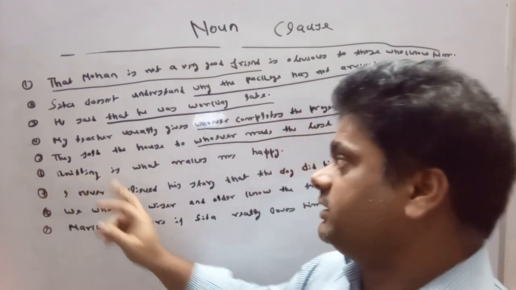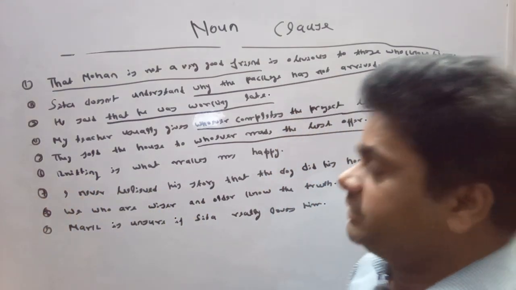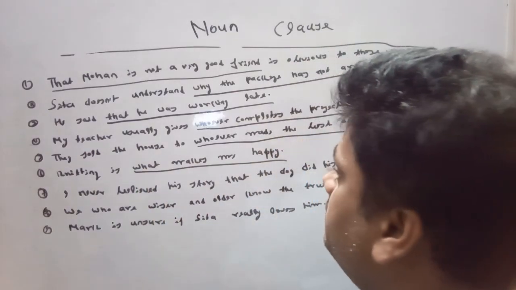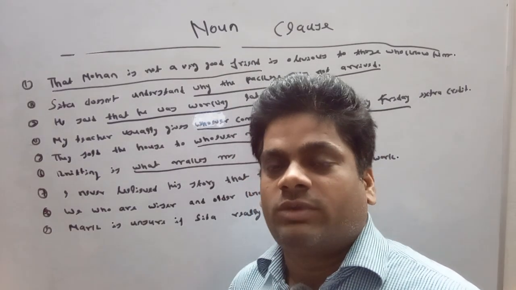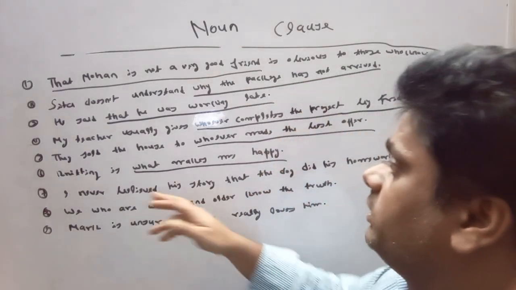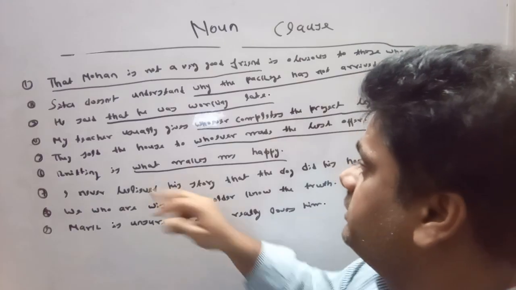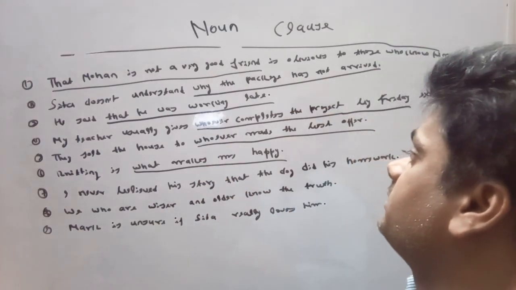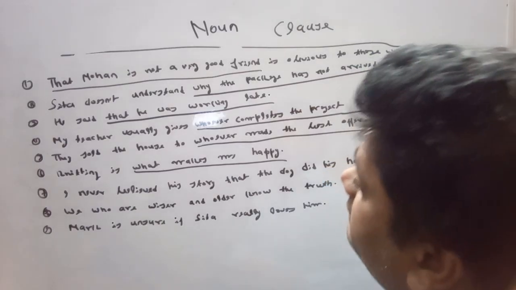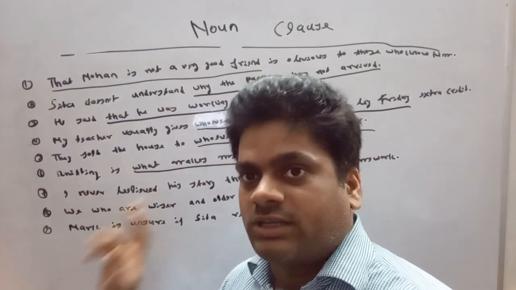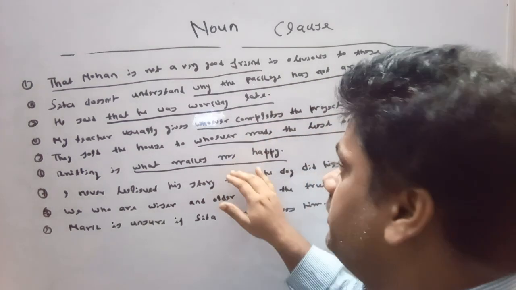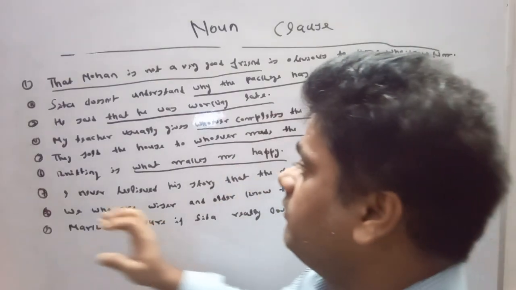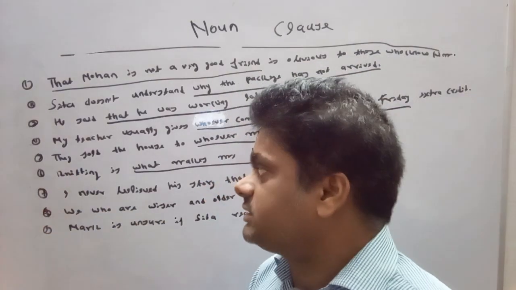Next one: knitting is what makes me happy. It means it is only knitting which makes me happy. So this sentence has a noun clause working as a subject complement, because it fulfills the requirement of the subject knitting.